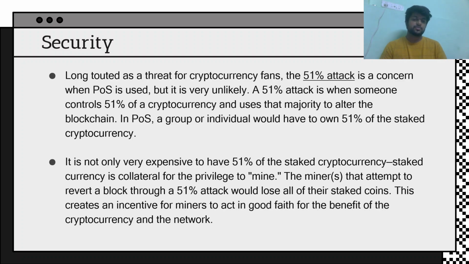So if a person has to stake 32 ETH per validator and he has to gain 51% of the blockchain, he has to spend a lot of money, and if he tries to change the transactions and gets caught, he would lose all that amount. Even if a single validator tries to do something, he would lose his 32 ETH. That punishment that Ethereum gives is automatic, to ensure good faith and the benefit of the cryptocurrency.